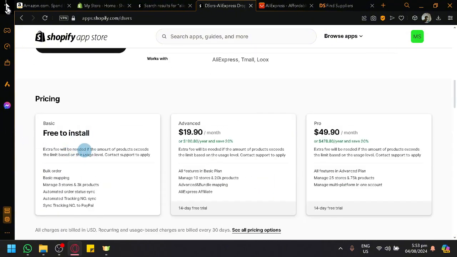And it is free to install, as you can see, which is really great. If you want to use more of its features, you are free to get a subscription. But you will still be able to use most of the basic features, most of the important features. If you're only focusing on one platform, you can easily do that.